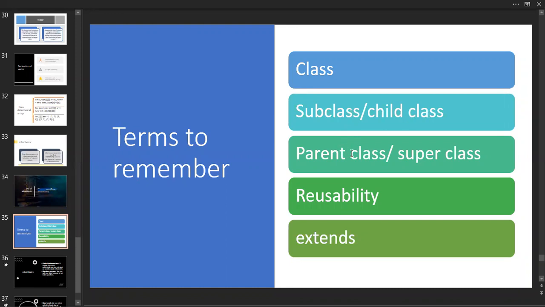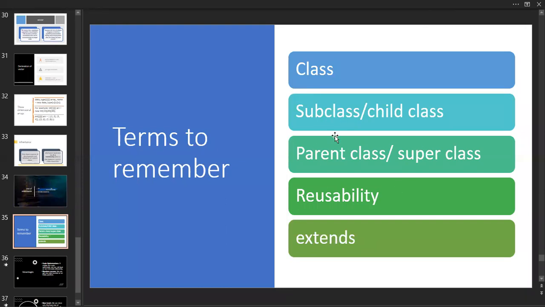And one more thing, we'll call the parent class a super class also. So both are the same. In the terms we are going to use in our notes, if you mention a super class, it is nothing but a parent class, the reusability concept. So we are going to use the same code inside so many other classes. Next, the extends keyword.